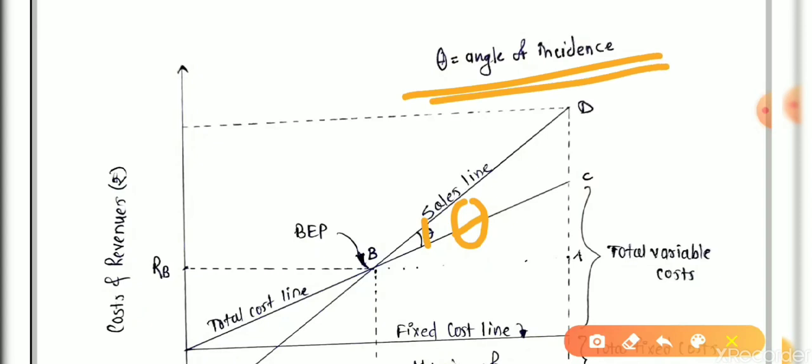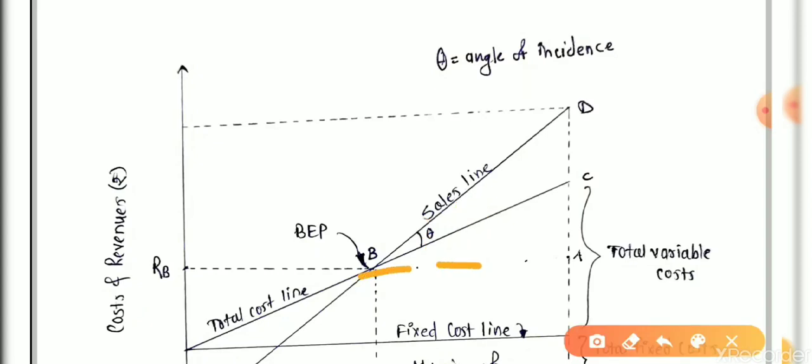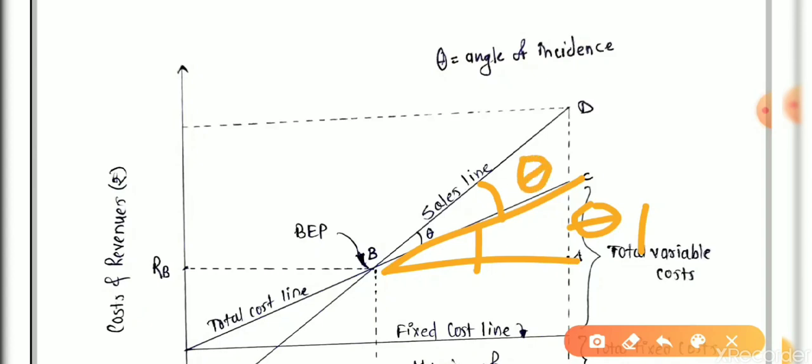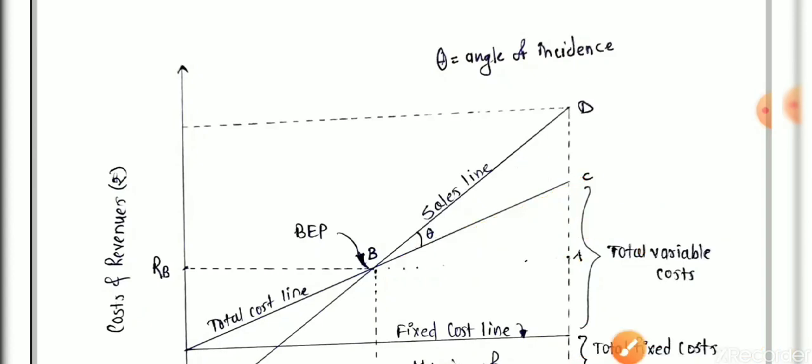You can easily calculate it through trigonometry. Suppose angle ABC is theta 2, and angle ABD is theta 1, and the difference between theta 1 and theta 2 gives us theta. You can calculate it with the help of trigonometry.